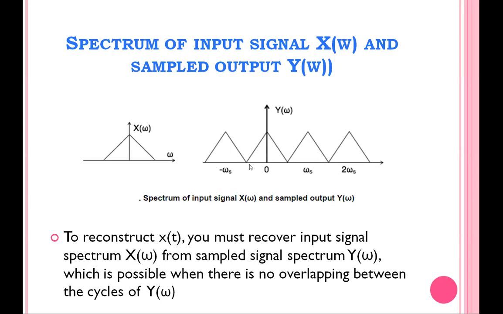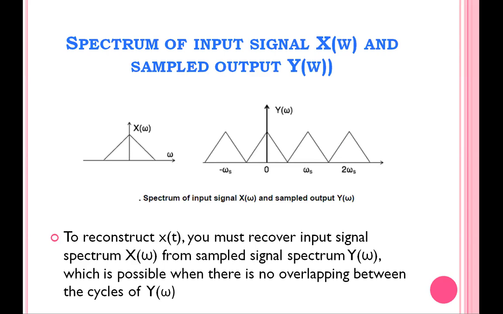In this output spectrum, you see there is no overlapping between the first spectrum and the next spectrum, if you are performing the sampling process according to the Shannon sampling theorem. What is the Shannon sampling theorem? The sampling frequency f_s must be greater than or equal to 2 f_m. If you take the sampling frequency like that, only then is there no overlapping between the adjacent spectrums.